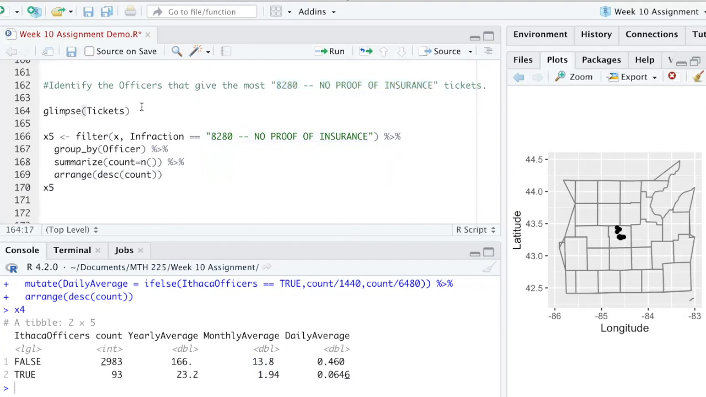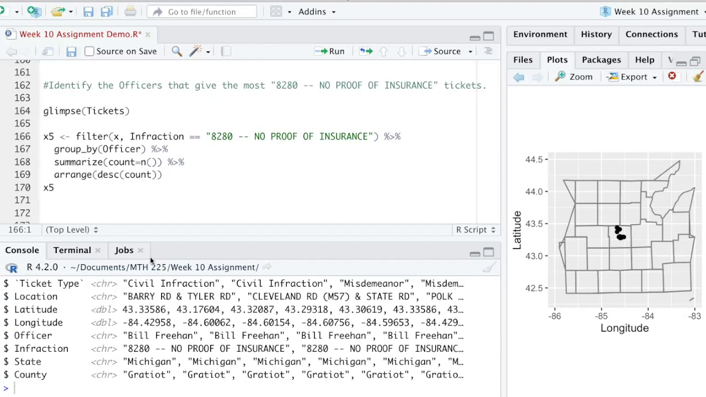All right, let's take a look at the tickets again. You can see that right down here under the infraction, that's the variable that we're interested in. And here's the very first one. This is just one of many different possible citations that can be received. What we're interested in here is just to filter out only those infractions. Then we're going to group by officer, count up the officers that give this kind of ticket, and then arrange them in decreasing order.